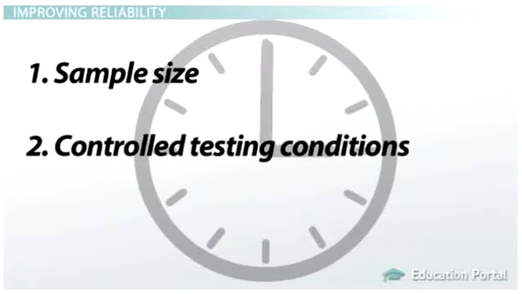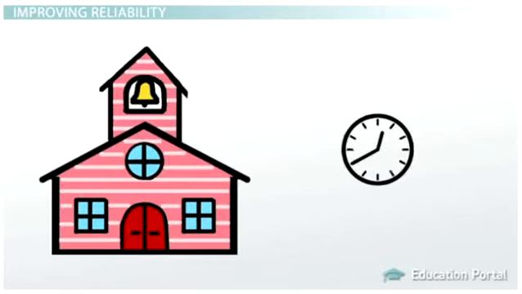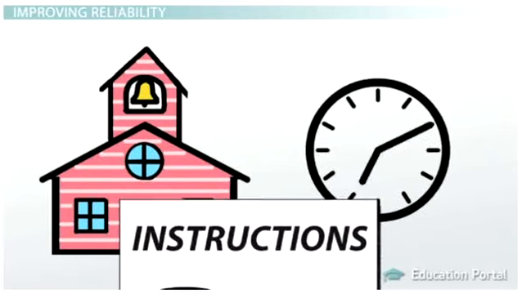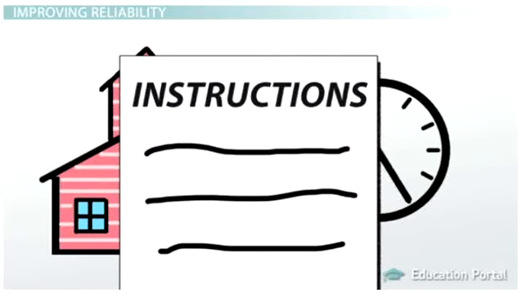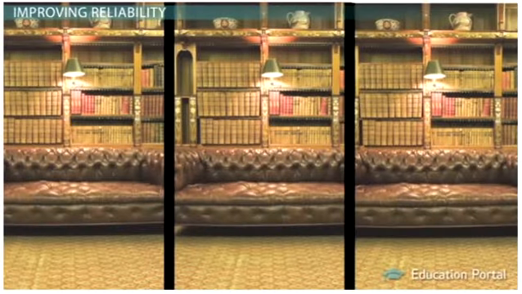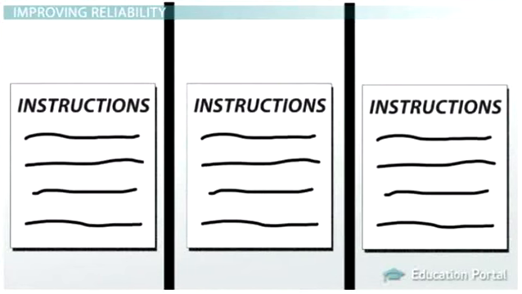Number 2, controlled testing conditions. Another common problem with measurement involves testing conditions. Where and when a person is tested can influence the results, as can things like the instructions the researcher gives to the subject. Controlling these conditions means that the researcher makes sure as many of those issues are taken care of as possible. For example, if we administer our survey in a quiet room every time and give the same instructions word for word every time, we are doing our best to control the testing conditions so that we will get reliable results.